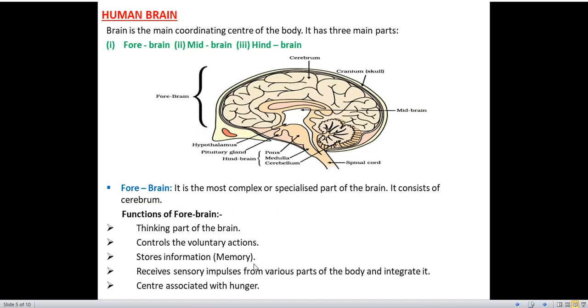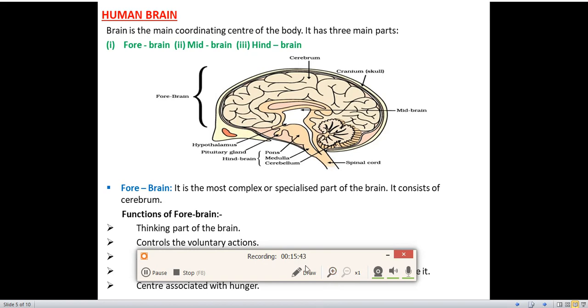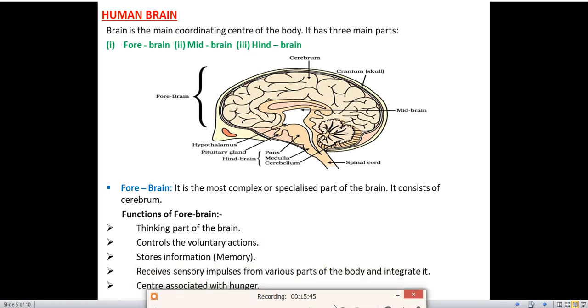Now we will start with the very important topic of this chapter, that is the human brain. Very important. Sometimes in your exam you will get a question to draw the structure of the brain. You have to draw the diagram. Sometimes they will ask you to write the function of forebrain, midbrain, hindbrain. Sometimes you will get a 5 marks question: explain the structure of the brain with its working and function. So you have to write the full thing in that.